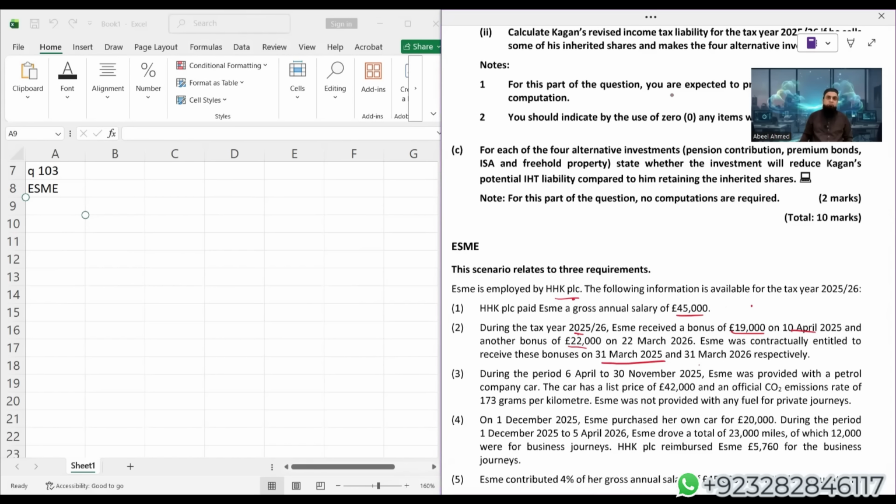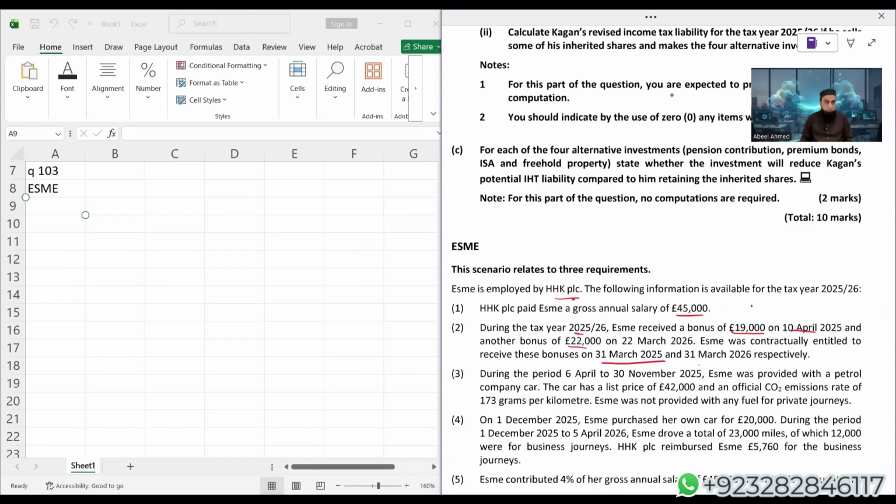So the entitlement date of the first bonus falls in the tax year 24-25, and we are working for the tax year 25-26. That is why the first bonus is not taxable in the current tax year.